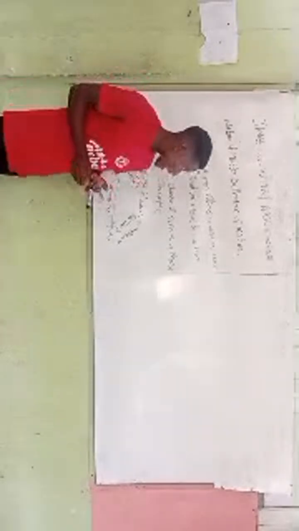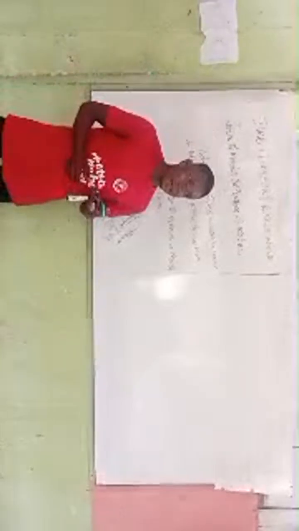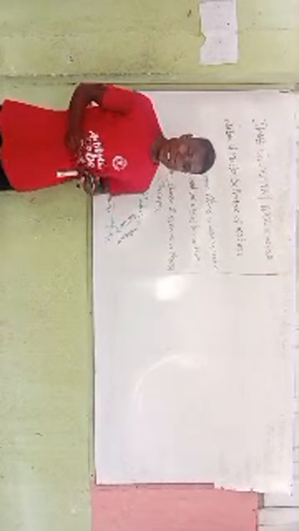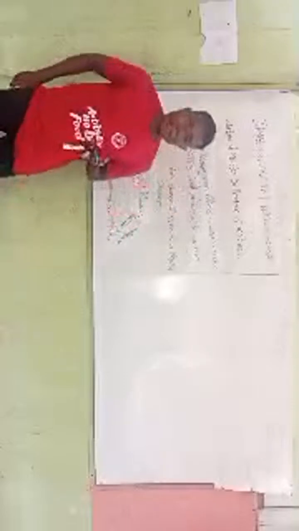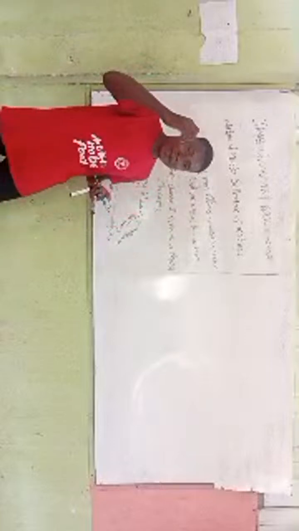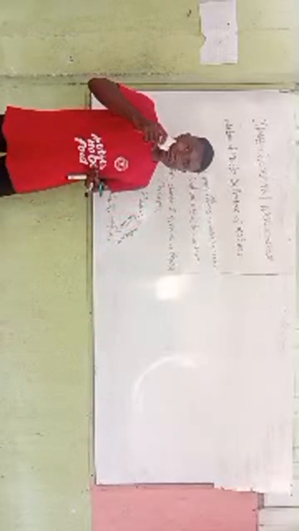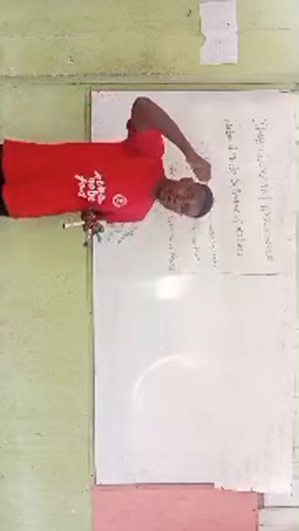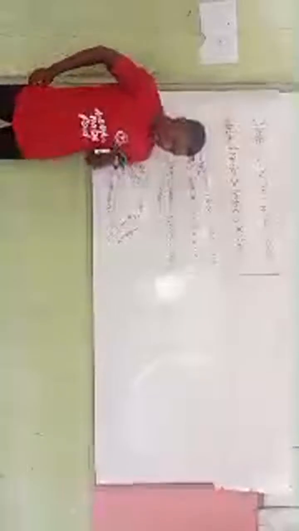For examples of chemical changes, we have a lot of examples. When it comes to chemical changes, new substances are formed. Example, like the burning of wood. Let's assume this is a paper and I burn this paper. I cannot get back this paper, but rather we are going to get ashes. You understand? So the burning of wood is an example of a chemical change, because new substances are formed. But when it comes to physical changes, no new substances are formed.